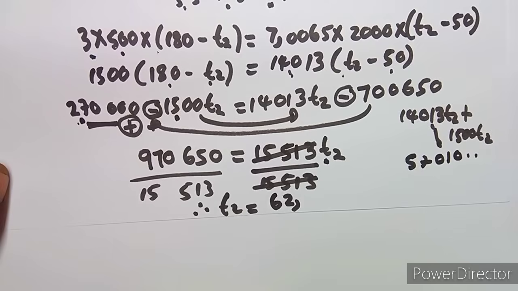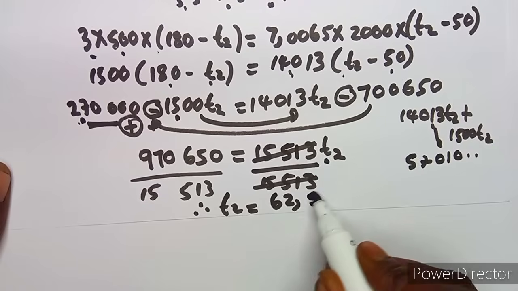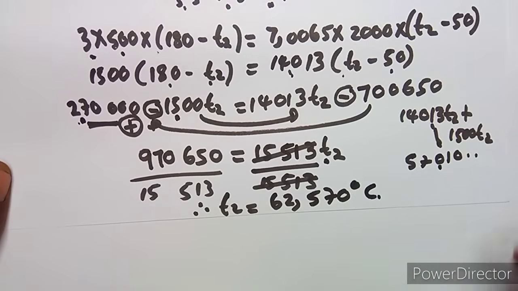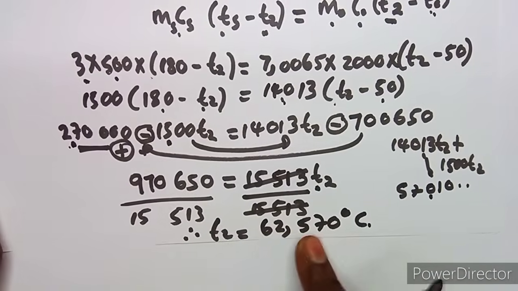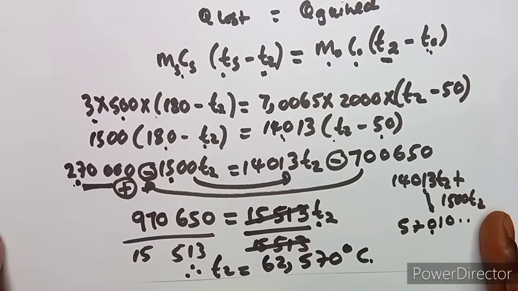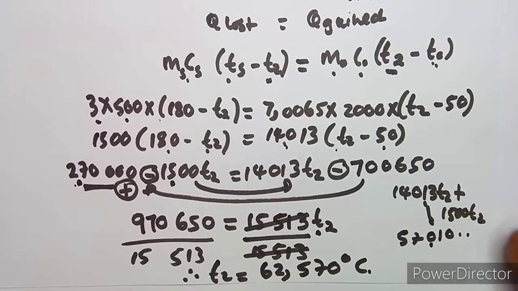So normally for temperature, guys, we can use 1 decimal place, but because of their degree of accuracy, we can maybe round off to 3 decimal places, which is going to be 5070. This one cannot change, which is degrees Celsius, but to 1 decimal place it's going to be 62.6 degrees Celsius. So that's it, guys.